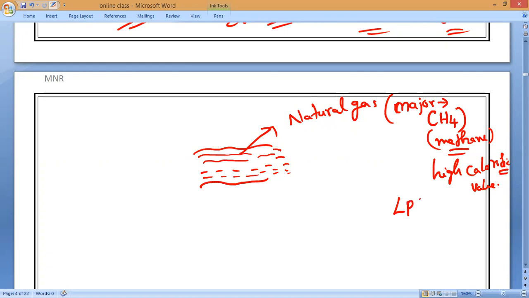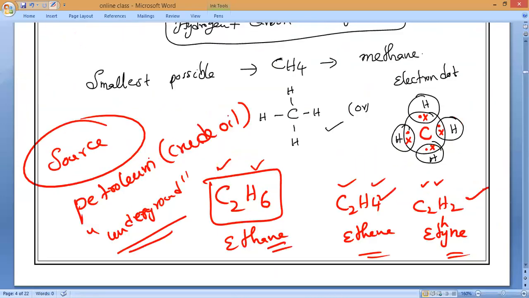Our LPG, liquefied petroleum gas, liquefied, not liquid, majorly contains butane, C4H10. We'll study that, so just remember that. So who is the major source of hydrocarbons?